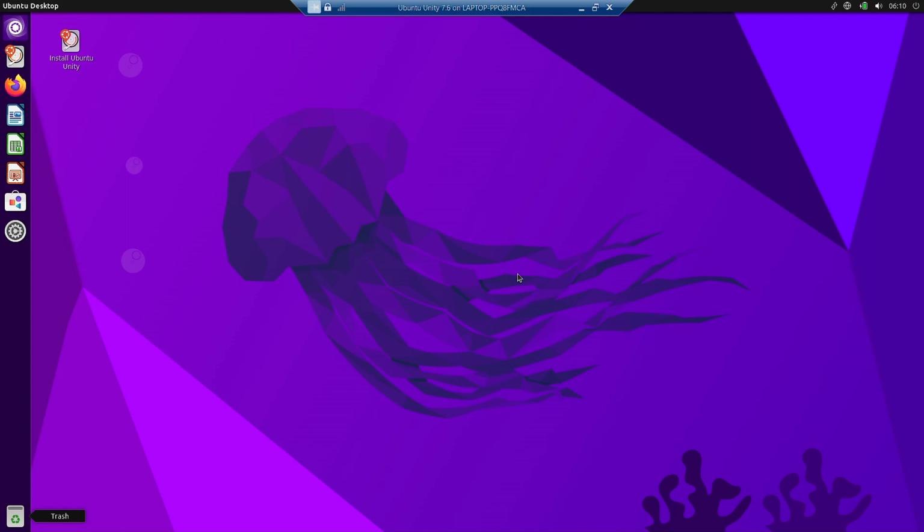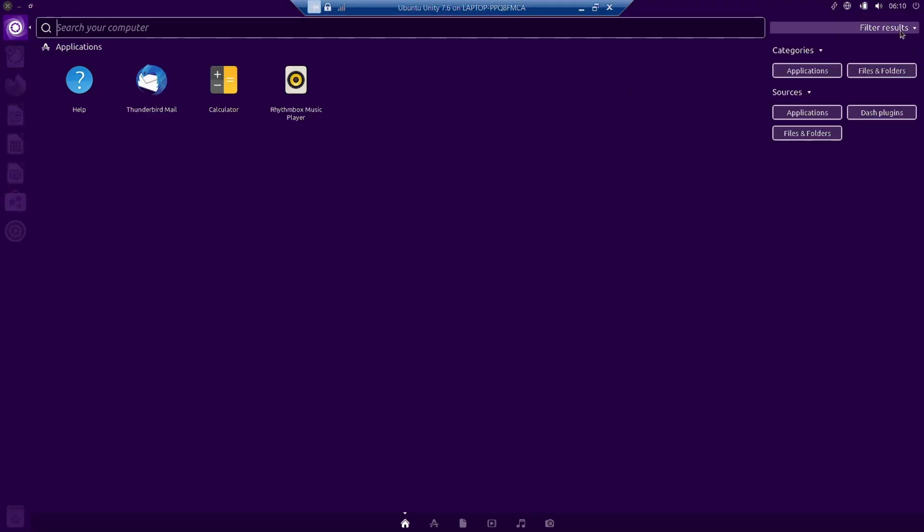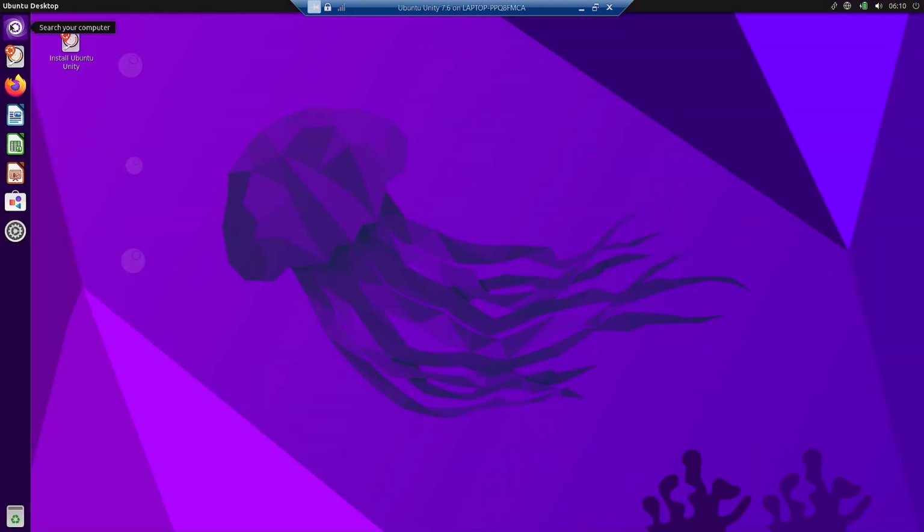So it is a little more tiresome, whereas in this Unity desktop, just one click, directly go to search filters, select the category you want to base your search on, and then input the first few characters of your search, and most probably the search results will be immediately retrieved. So this is best, I can say. It is far better than the GNOME desktop, and many of the users will agree that it is better than the GNOME desktop.